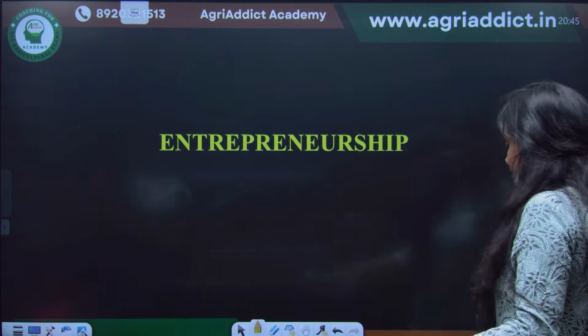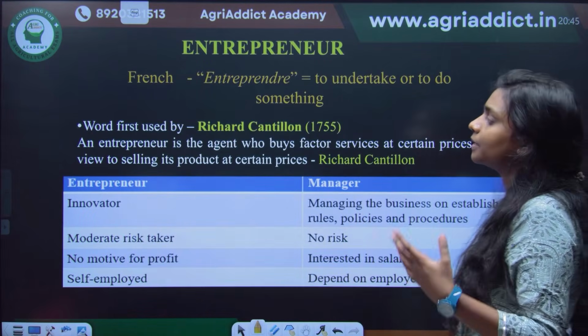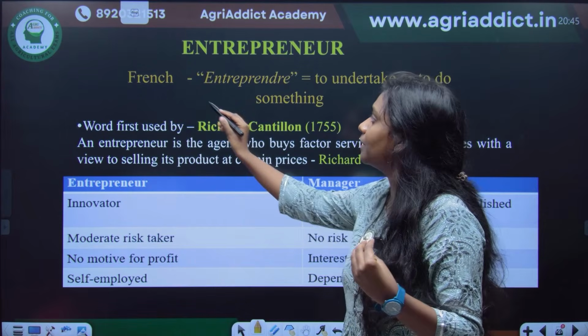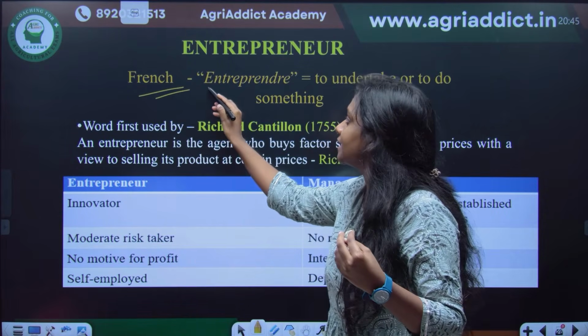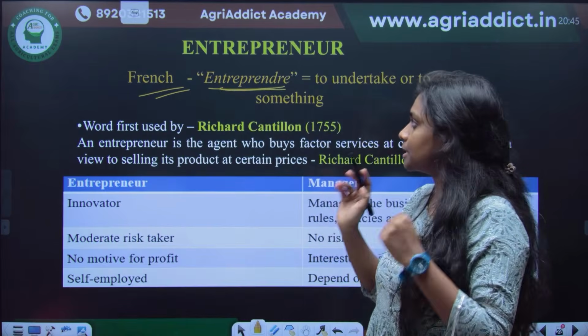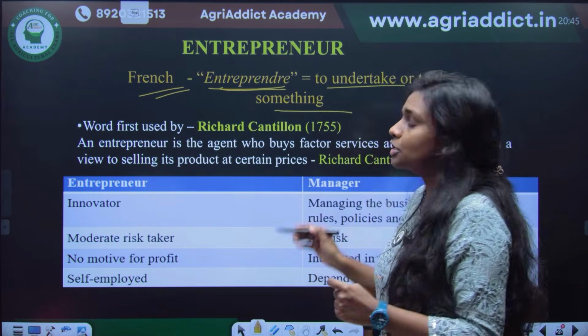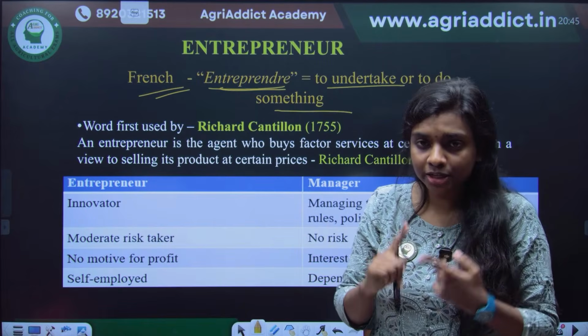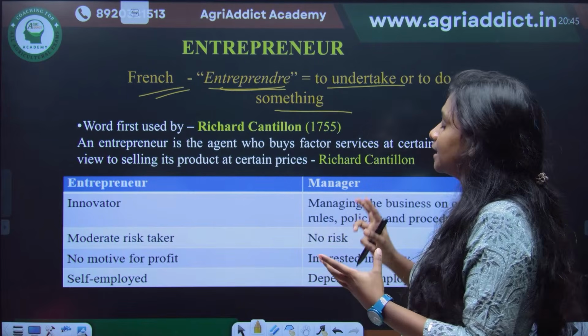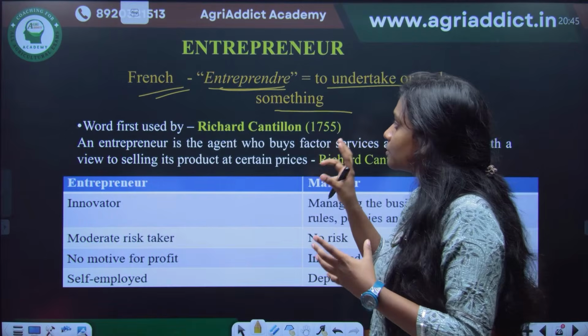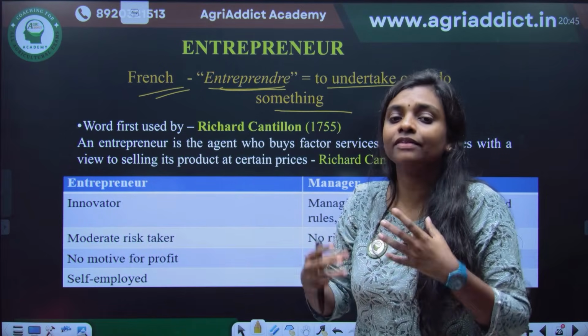Then finally, I think we are going to entrepreneurship. Entrepreneurship, the main thing you have to remember, it originated from the French word entreprendre, which means to undertake or to do something. So as in the adoption and diffusion chapter, in the same way entrepreneurship also involves something that is innovative in nature.